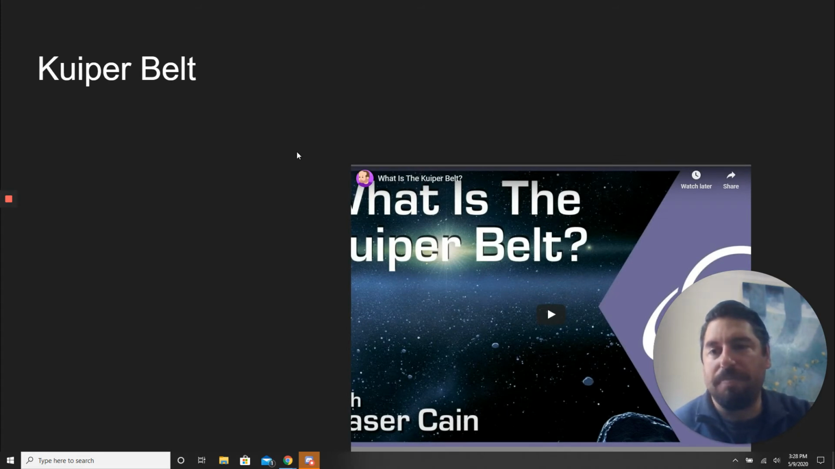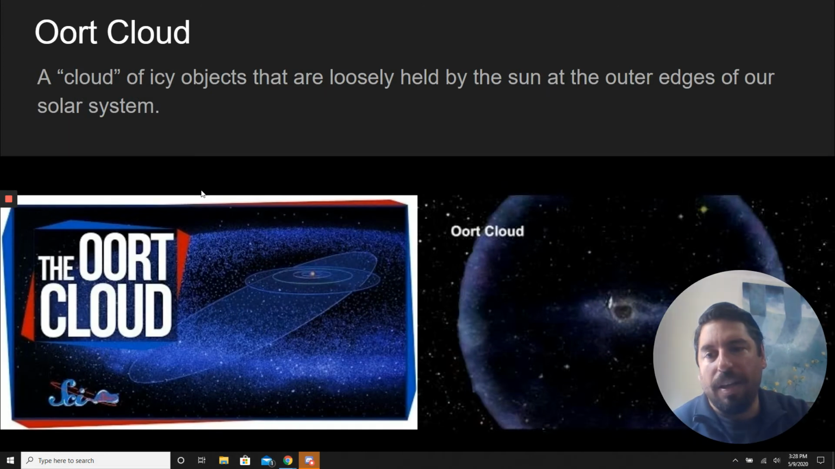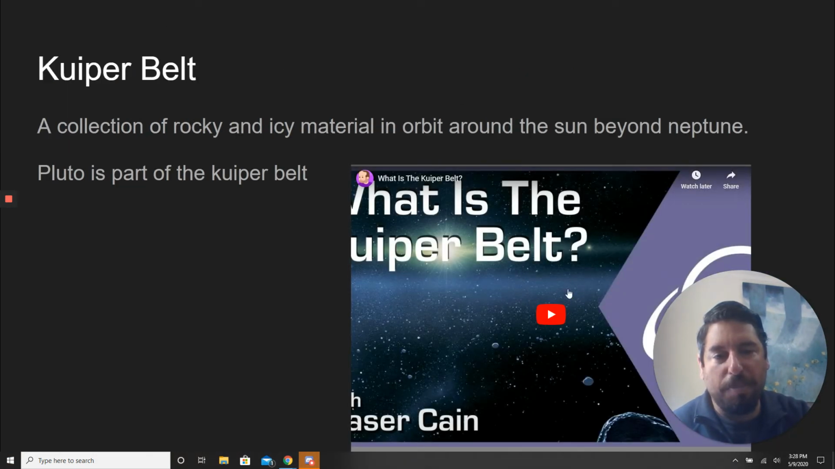The Kuiper Belt. So past Neptune, the last planet, is the Kuiper Belt. And the Kuiper Belt is a collection of rocky and icy material in orbit beyond Neptune. So it's kind of like the asteroid belt, but instead of being between Mars and Jupiter, it's past Neptune. And the Kuiper Belt is where Pluto's at. So Pluto's out there. There are other big objects out there. So watch this video and kind of talk about the Kuiper Belt.